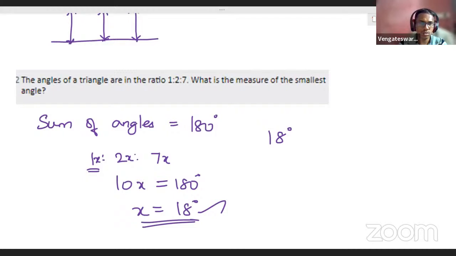Is that clear, students? What about the largest angle? Can anyone answer? What is the largest angle in the same triangle?